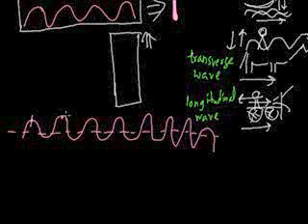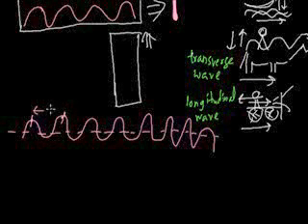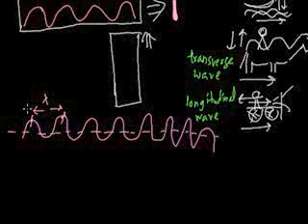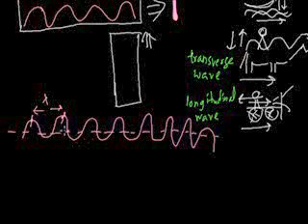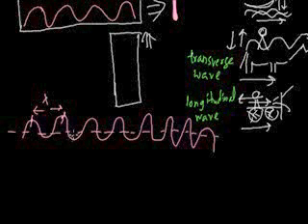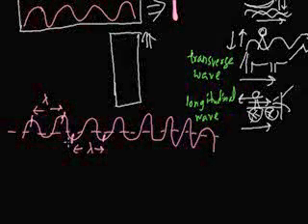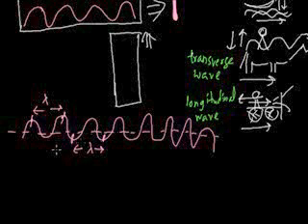So from one crest to another crest, this is called the length of the wave, or the wavelength, denoted by the letter lambda. The wavelength is the distance from one crest to another crest. Wavelength can also be measured from trough to trough, like this. As a matter of fact, wavelength can be measured in many ways.